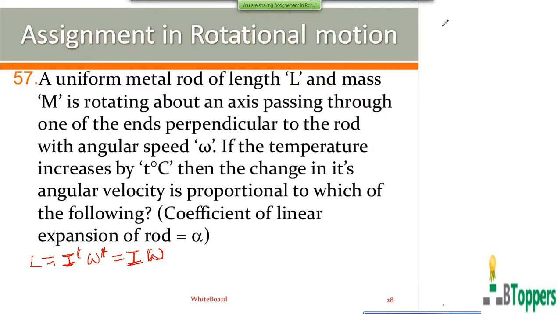So you can write omega dash equal to I by I dash into omega. When the rod is rotating about an axis passing through one of its ends and perpendicular to its length, the moment of inertia I can be written as m into L square by 3.